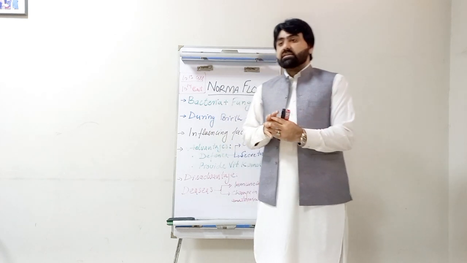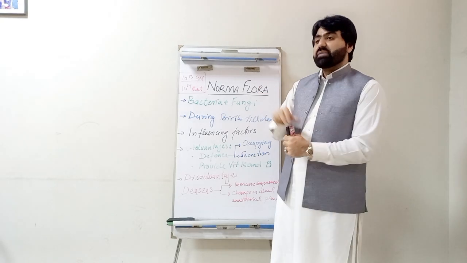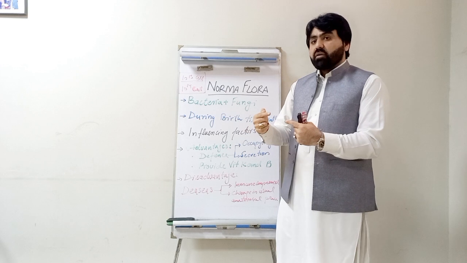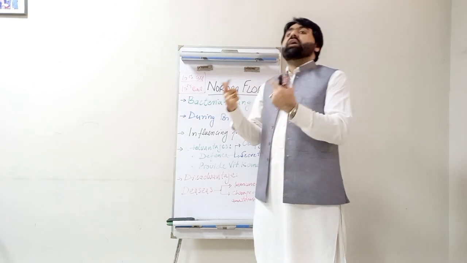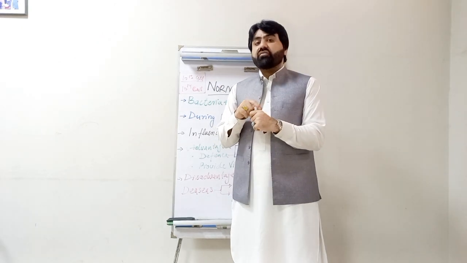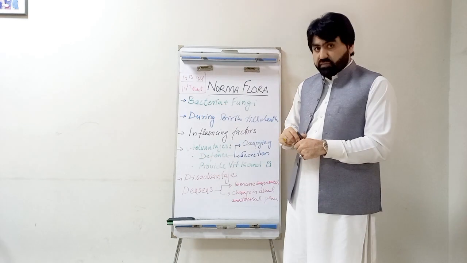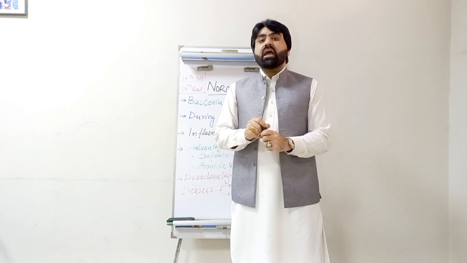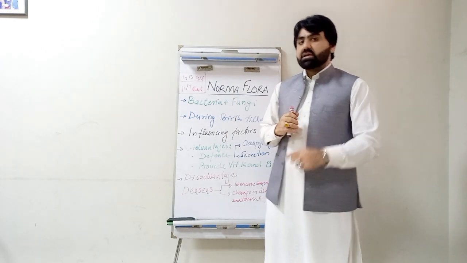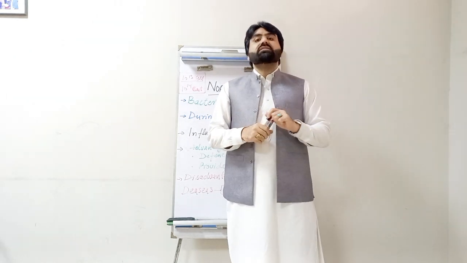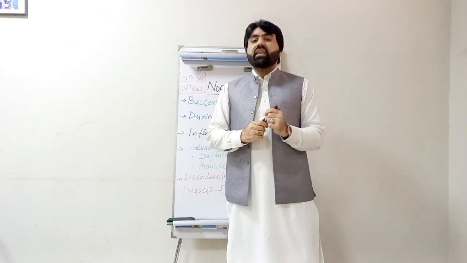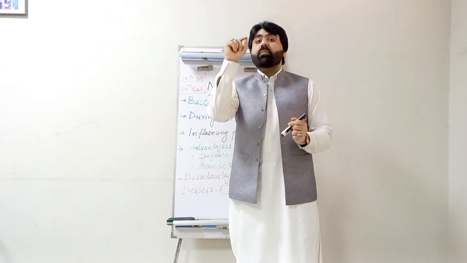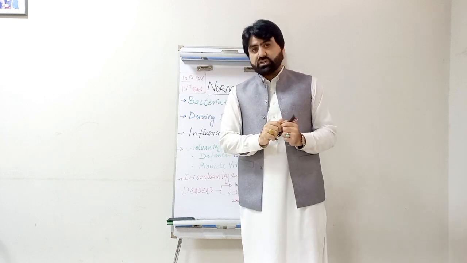In that case, the members of the normal flora can cause disease to that person, and that type of infection caused by the members of the normal flora is known as opportunistic infection, and these pathogens are known as opportunistic pathogens because they wait for an opportunity. Whenever an opportunity arises for causing infection, they take benefit of that opportunity.